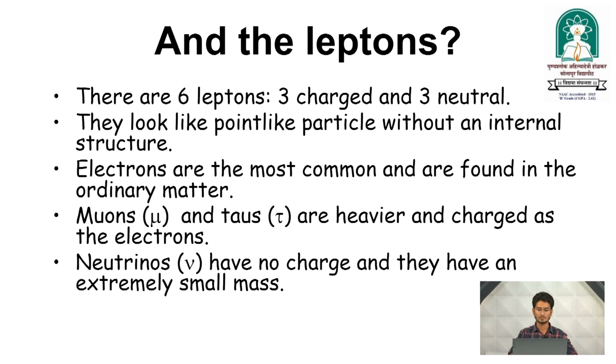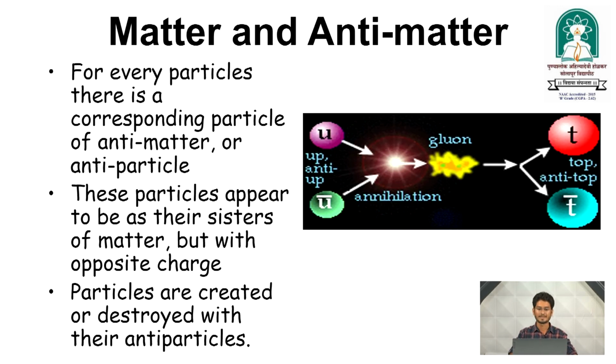So, muons and taus are charged like the electrons, but they have higher masses and are heavier, and neutrinos have no charge and they have extremely small masses. Matter and antimatter. So, for every particle there is a corresponding antimatter particle, or antiparticle. These particles appear to be sisters of matter, but with opposite charges. So, particles are created or destroyed with their antiparticles.